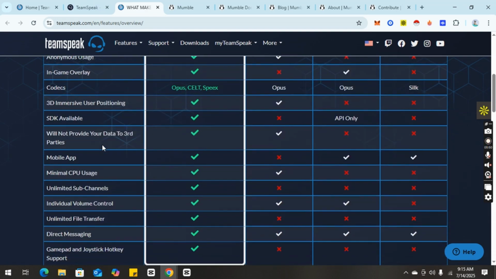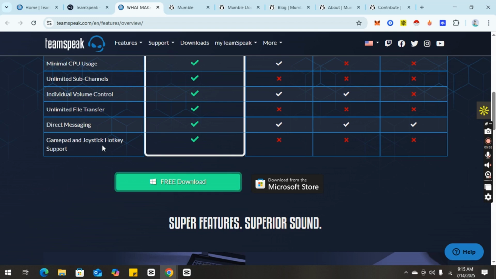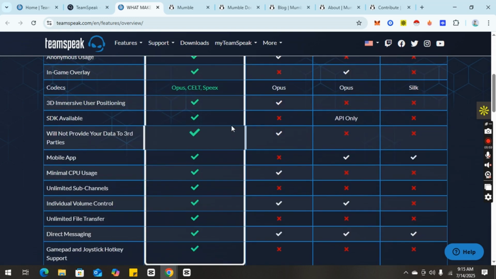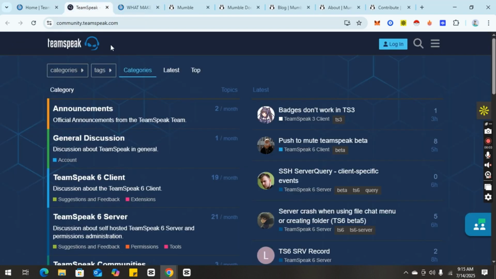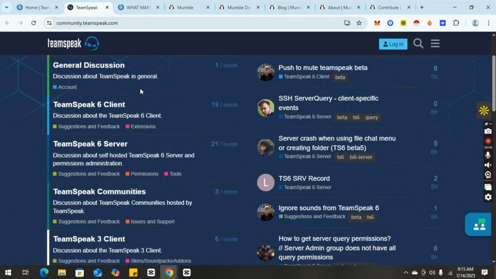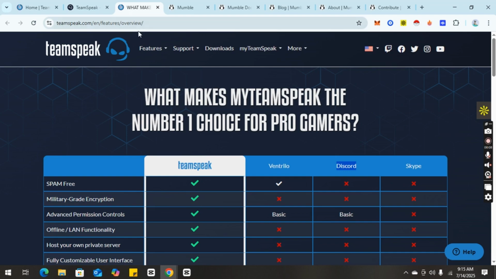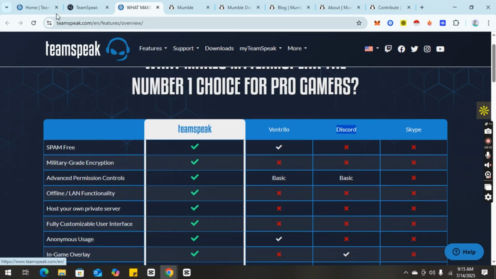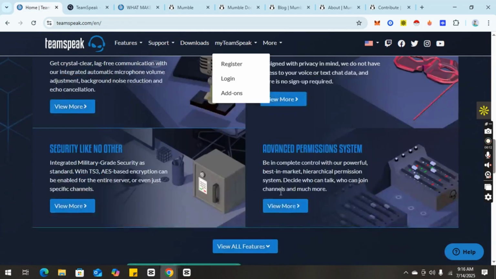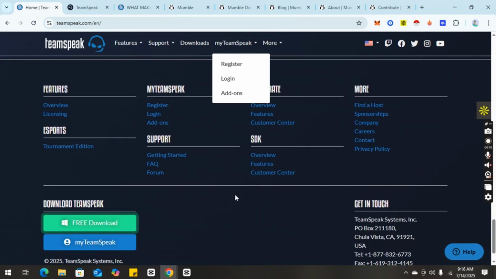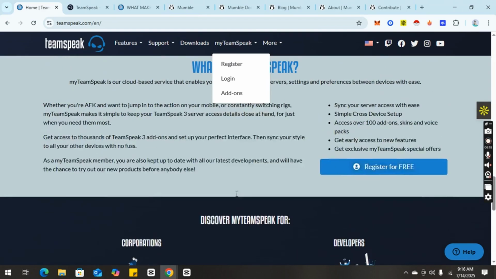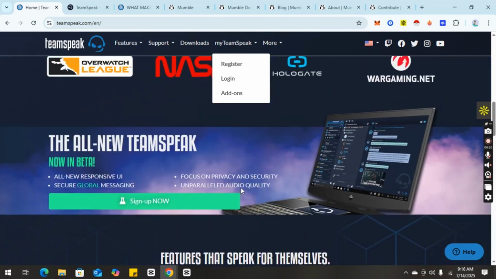Now, let's explore the onboarding experience for new users, which plays a crucial role in how both platforms are adopted in 2025. TeamSpeak offers a much smoother setup for beginners with a modern installer, a guided walkthrough, a built-in server browser, and visual configuration menus that require little to no technical knowledge.